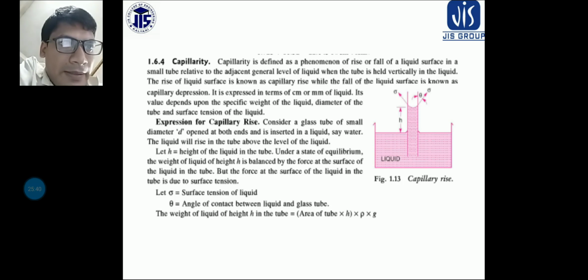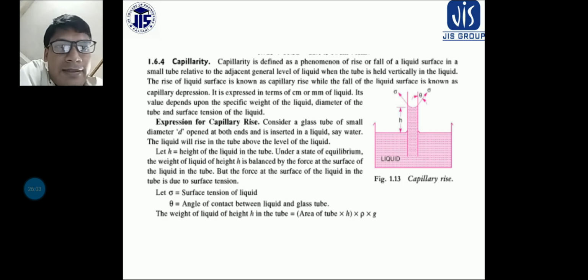Okay, so you have seen in the diagram that h is the height of the rise, and some angle theta is shown with respect to the tube, and sigma is the tensile force.